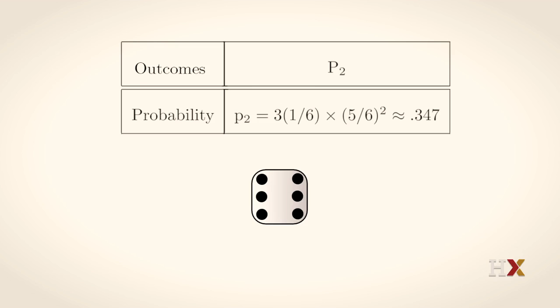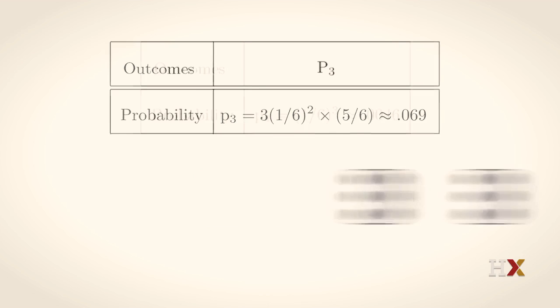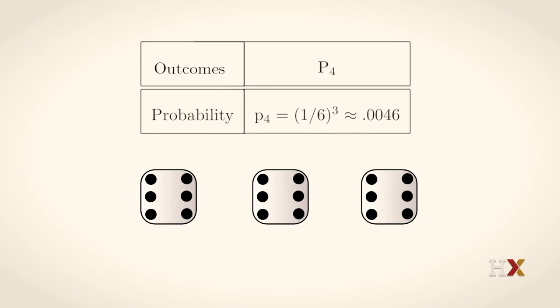So you get 3 times 1/6 times (5/6) squared, which is about 0.347. And similarly, the probability of getting 2 sixes is 3 times (1/6) squared times 5/6, which is about 0.069. And the probability of getting all 6s is (1/6) cubed, which is about 0.0046. And those probabilities all sum up to 1.